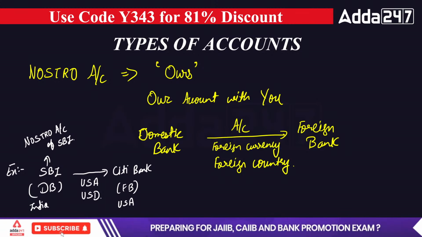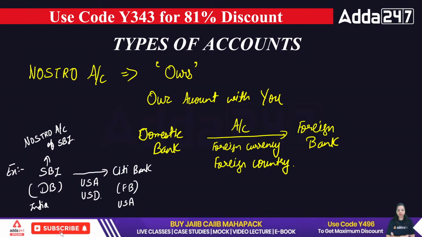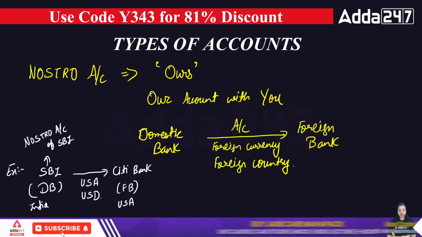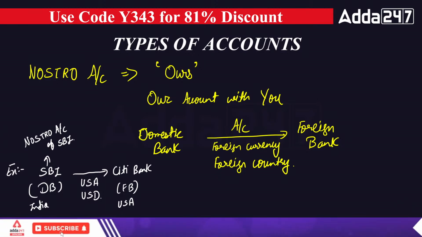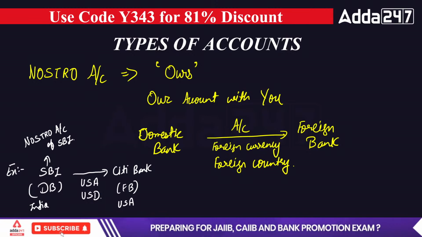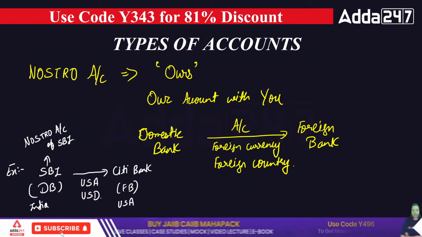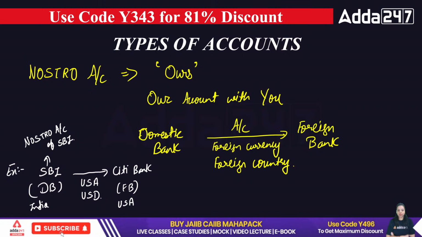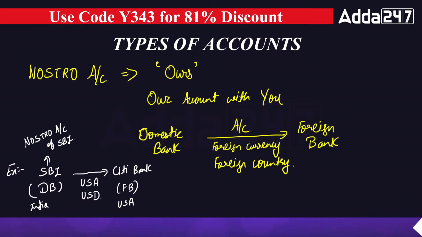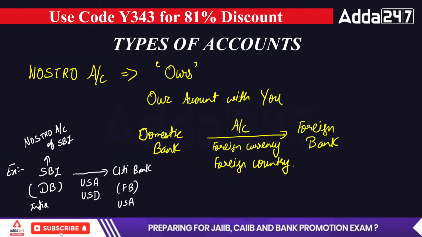So whenever a domestic bank is having an account in a foreign bank in a foreign currency in the foreign country, that will be known as a Nostro account of the domestic bank. Like SBI is having an account in Citibank in the USA in US dollars, that will be known as the Nostro account of SBI. Clear? Now, if I talk about the second type of account, that's a Vostro account.